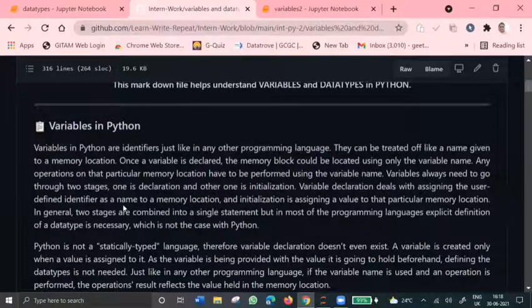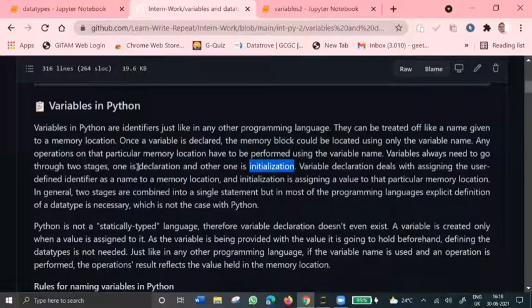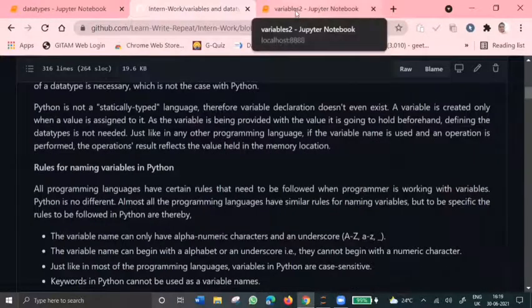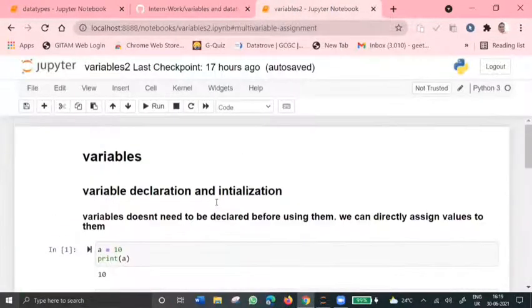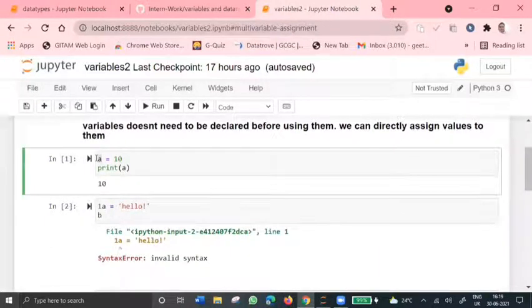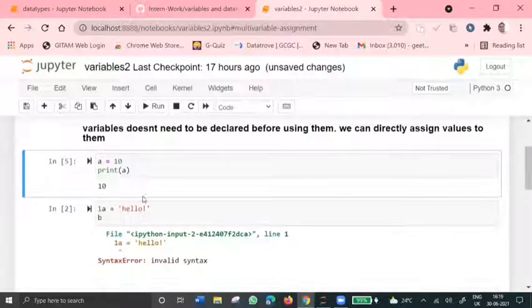In this, we have two steps called variable declaration and variable initialization. Variable declaration deals with assigning a name to a memory location, and variable initialization is assigning a value to the particular variable location. Let's see how we assign a value to a variable. I've taken a variable named A, and I have assigned the value 10 to it using the equal to operator. Using a print statement, I can print the value of A. If I run it, I'll get the value 10. So this is how we initialize a variable and assign a value to it.